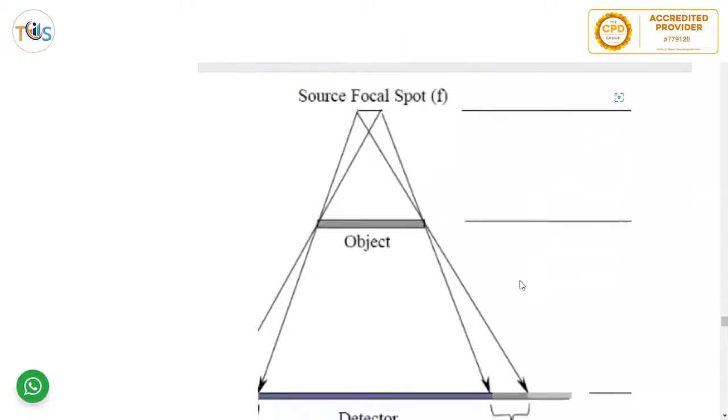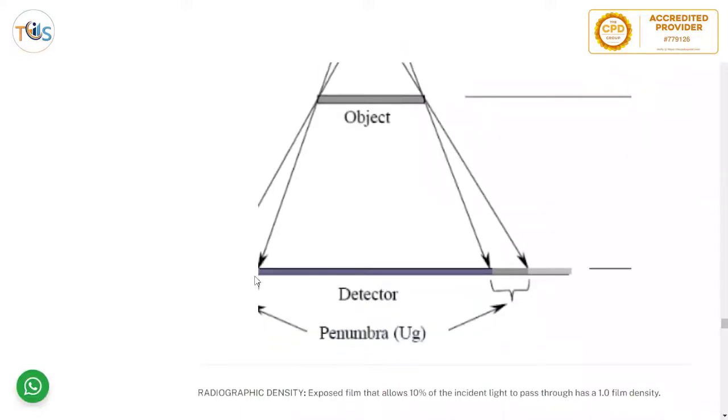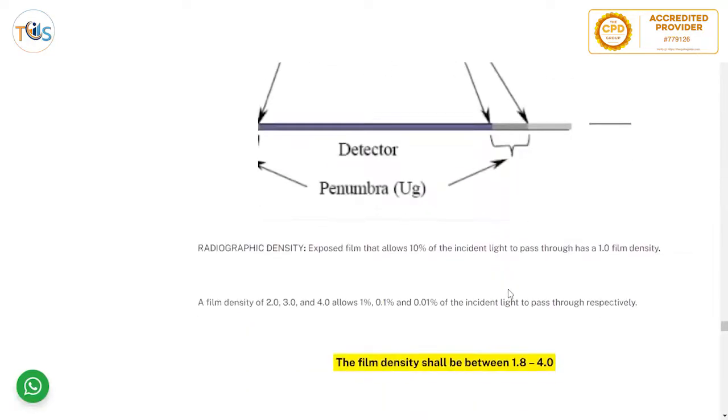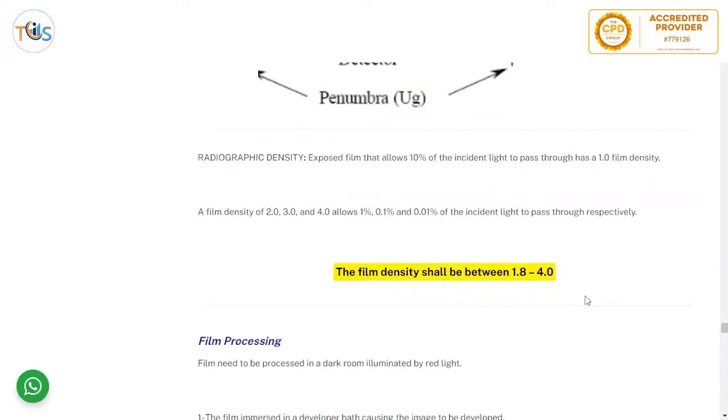So you can see here, you got some shadow. This is geometric unsharpness. And this is where you get a clear picture, because in this area the rays go in different directions, so it is not very clear, the resolution. They call it UG, or geometric unsharpness.